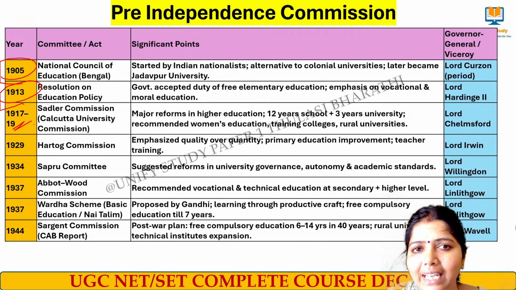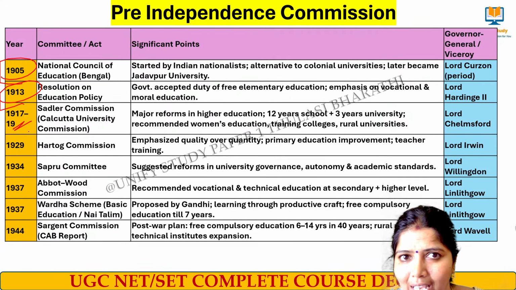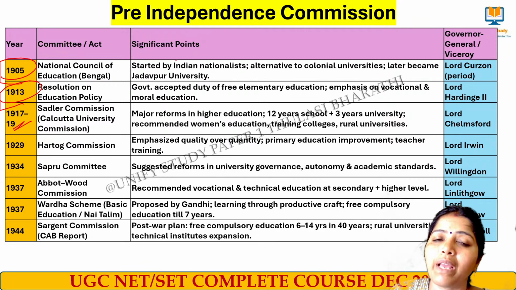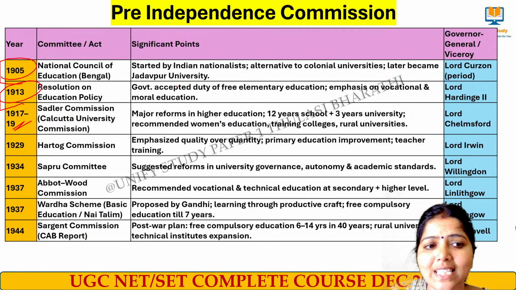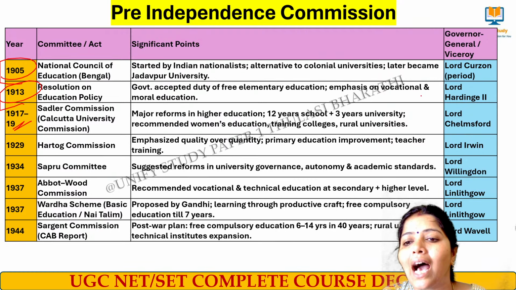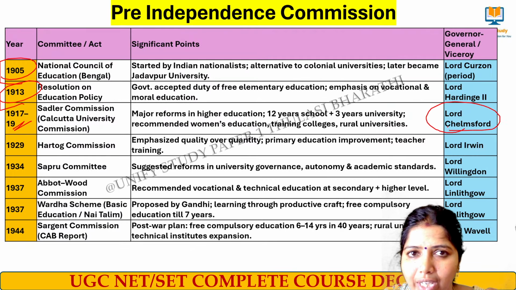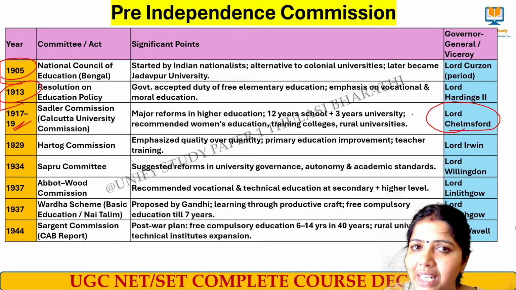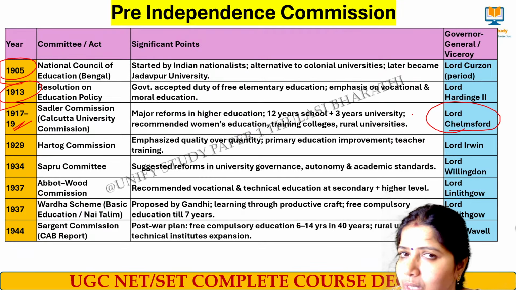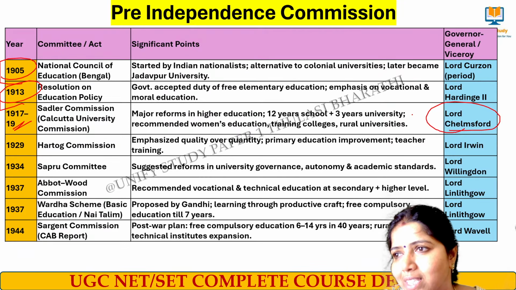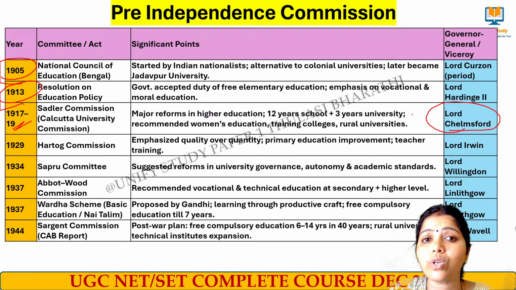In 1917-19, very important, the Sadler Commission worked on the issues of Calcutta University, and major reforms of higher education were suggested in the Sadler Commission. Lord Chelmsford was the Governor General at that time. During this period of 1917-18 many universities were started, including, as tomorrow's KSET examination is coming, Mysore University, which was also started during that period.